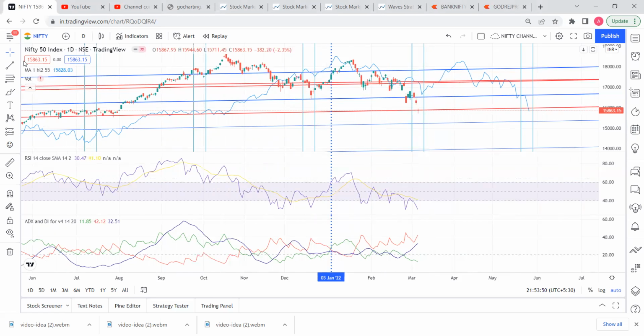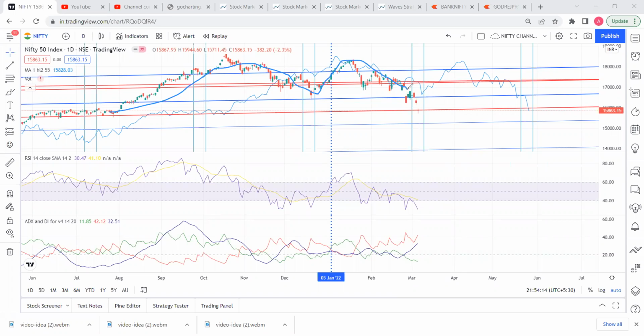Now, what the market has done right now, we'll just see this. The market has made this M pattern over here, which you're aware of. We've been talking about the M pattern since a long time. So I'll just show you all again the M pattern. This is the M pattern that the market has made.